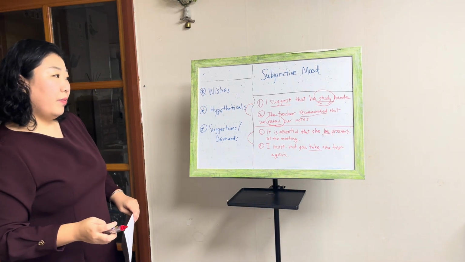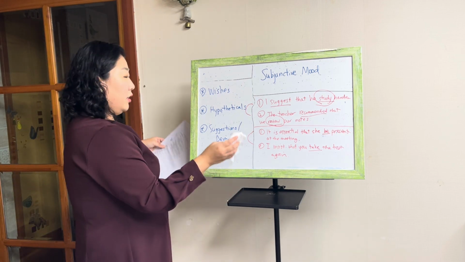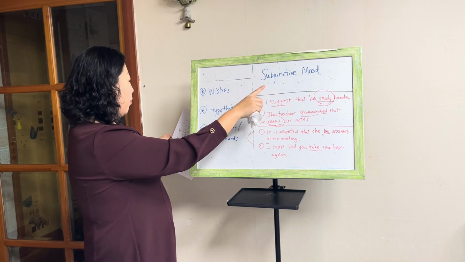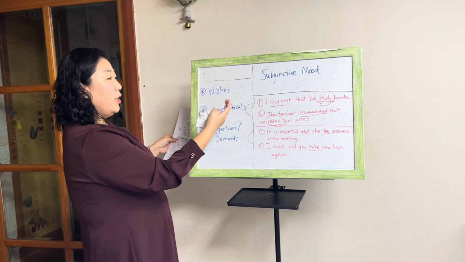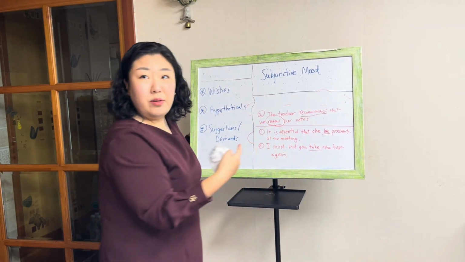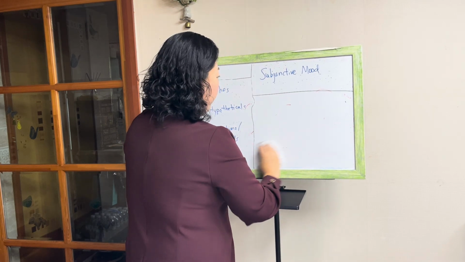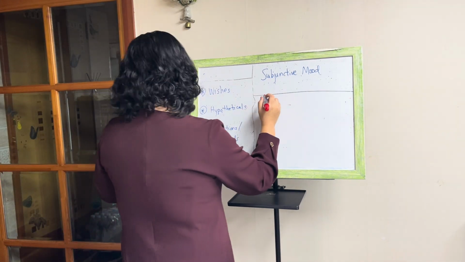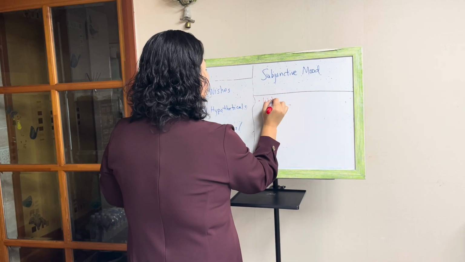Okay? All right, now going on to the past subjunctive. Past subjunctive, they are using wishes and hypotheticals. So the present subjunctive, it's suggestions and demands. For the past subjunctive, we use wishes and hypotheticals. And I'll give you some examples of that. Okay. Oh, did everyone write this down? Okay, good. So for the past subjunctive, it can be categorized with wishes and hypotheticals. I'll start with wishes first.